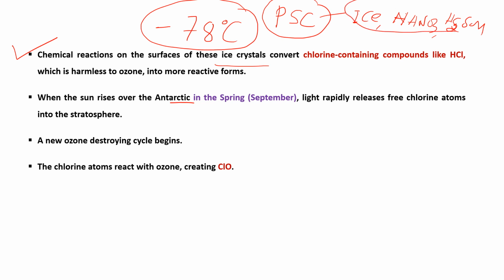The particles of these acids and ice provide the surface for the reaction of chlorine compounds. These ice crystals convert the chlorine-containing compounds into HCl, and these HCl-type compounds are harmless to the ozone. They do not react with the ozone in this vortex condition.